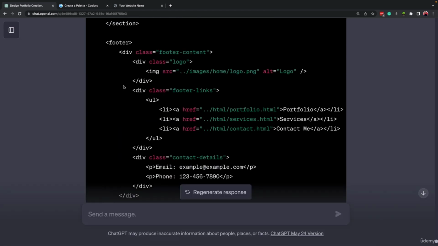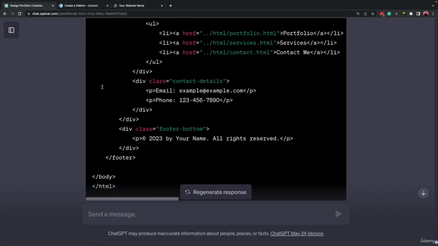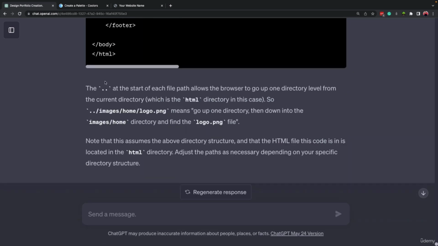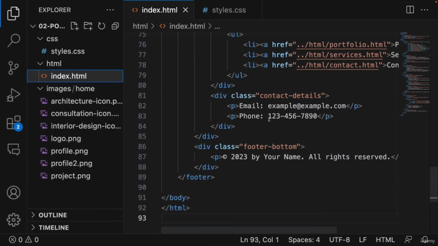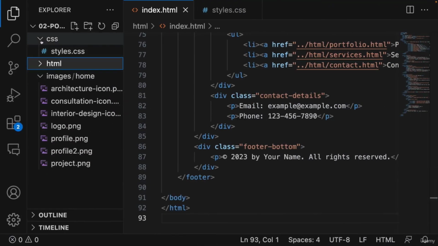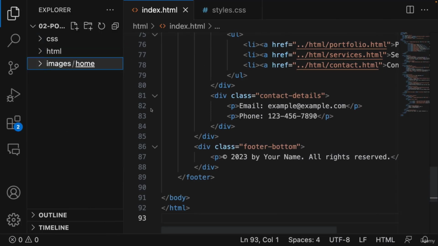If you just want to work with ChatGPT to create a website or create an application without doing anything with the codes, you don't need to read them. ChatGPT will do the job. So that was all about the folder management. Now everything is clean, and as we grow our website, it will be much simpler.